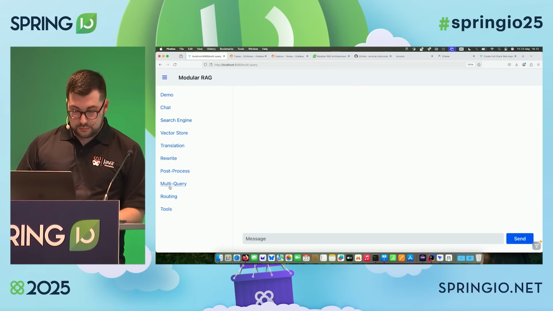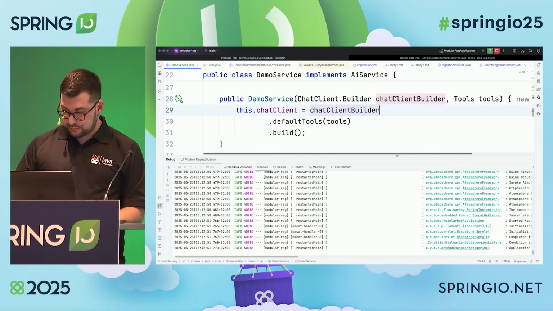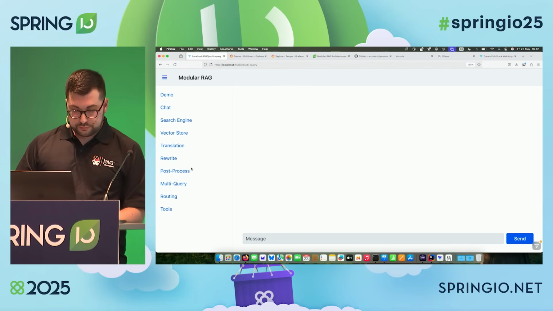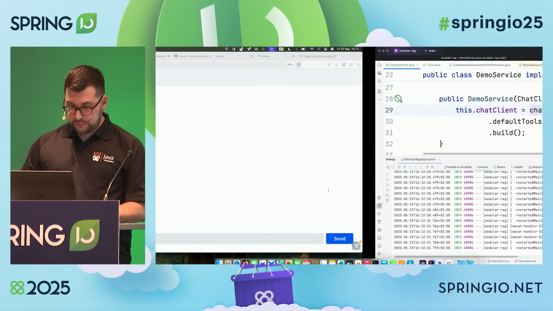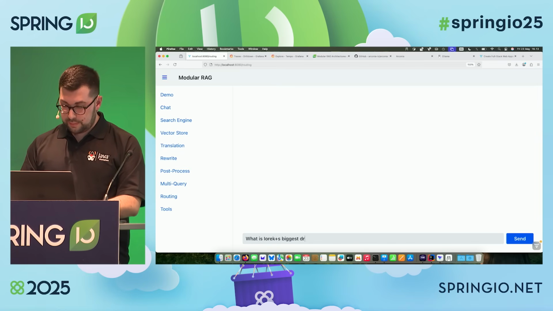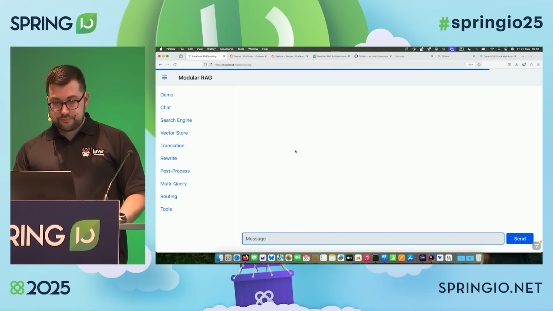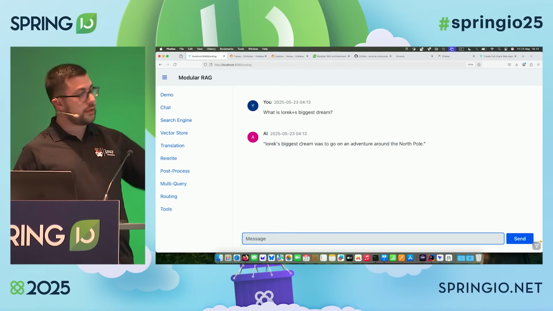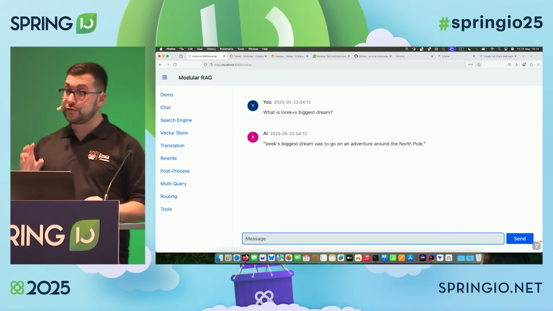Let's see. It's reloading. All right. Let me zoom in a bit. Is it done reloading? Yes. Okay. So I asked the question, what is Yorek's biggest dream? I'm still with the Danish keyword. Let's change it. Okay, now I can see Yorek's biggest dream was to go on an adventure around the North Pole. Okay, that's correct. So apparently it's using the right tool.